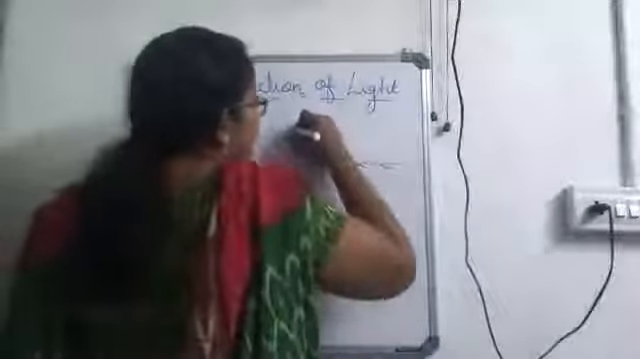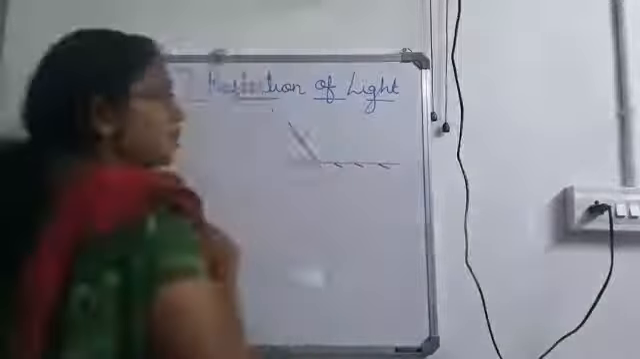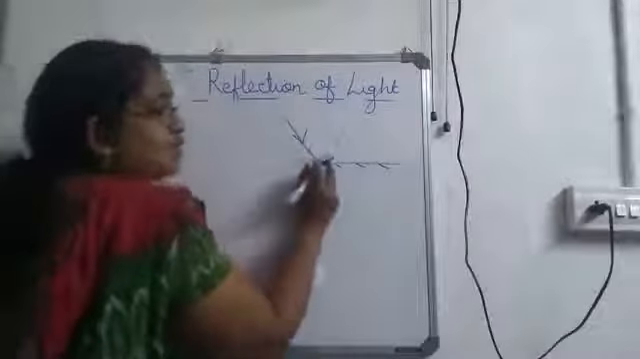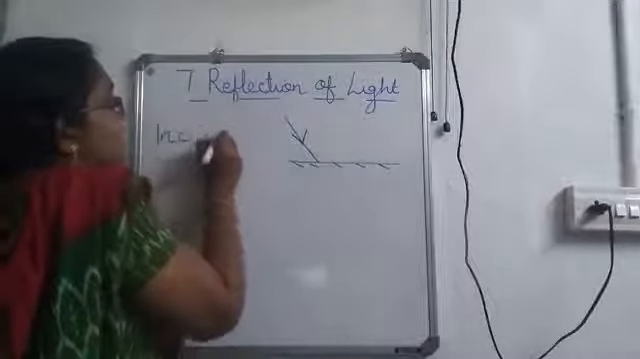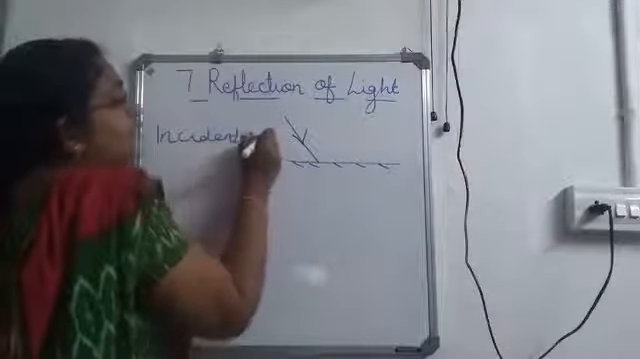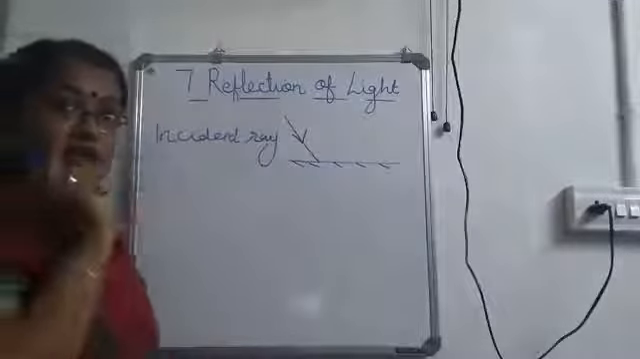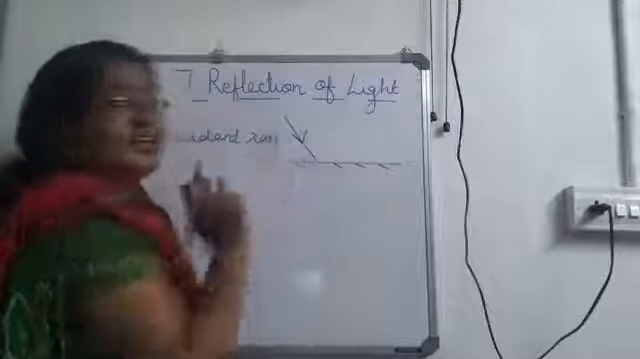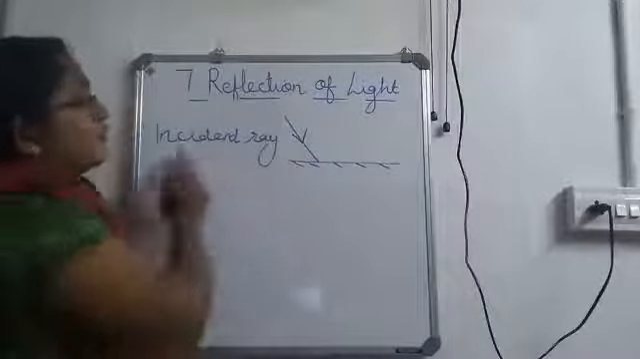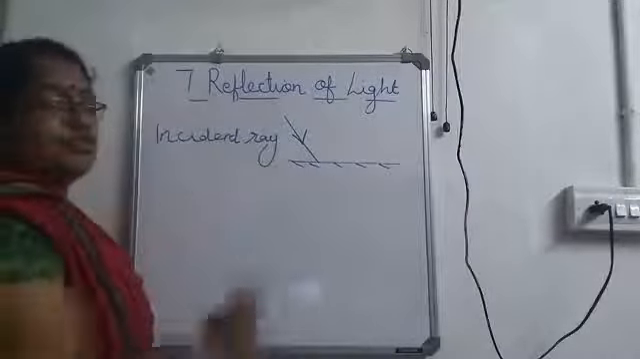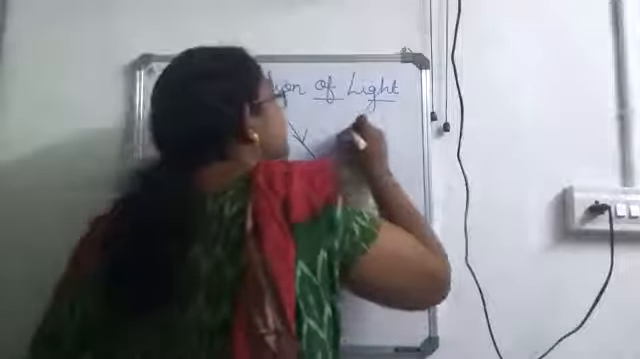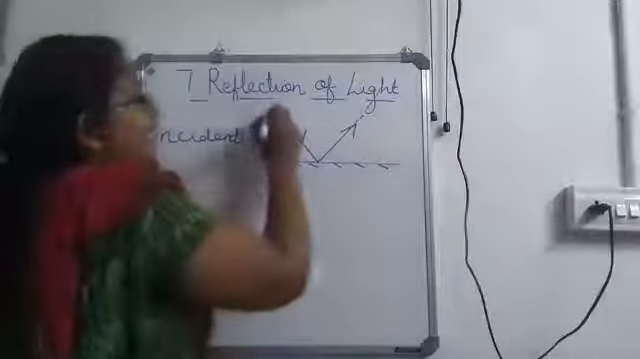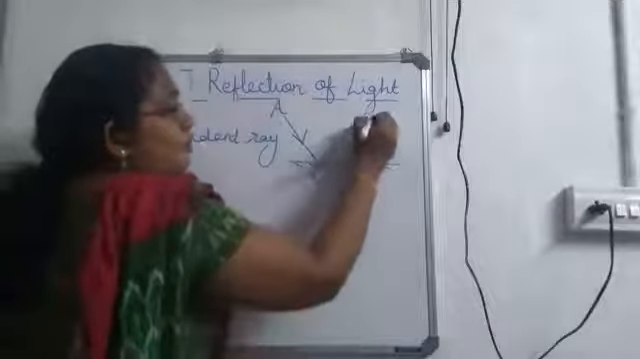Okay, now consider a light ray which hits on this reflecting surface. This can be called as the incident ray. So what is incident ray? A ray of light which hits on the reflecting surface can be called as the incident ray. Now, when it hits on the surface, what happens? It will bounce back. Let me name it as A, O, B.